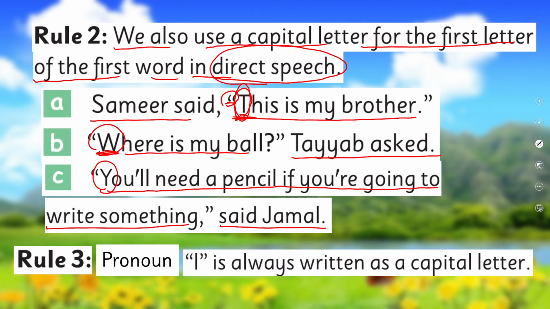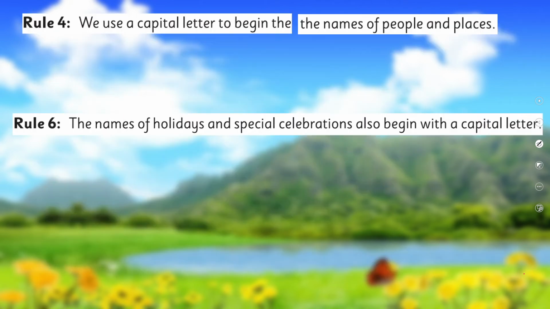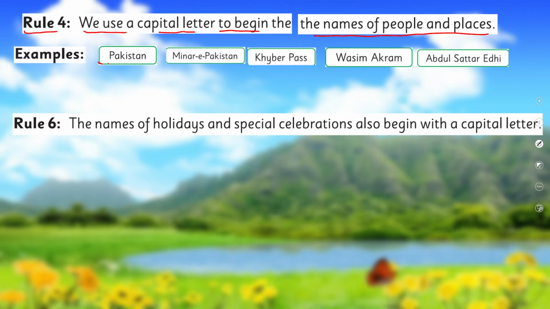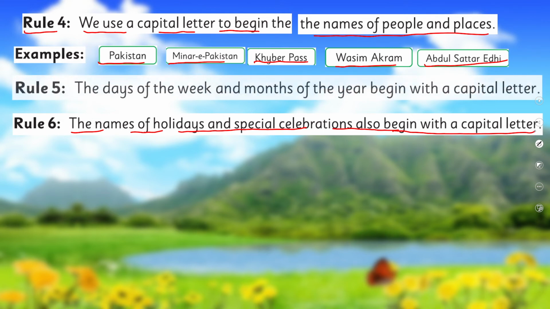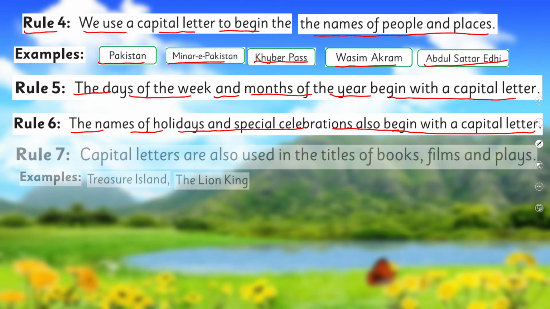Rule 3 is the pronoun I is always written as a capital letter. Rule 4. We use a capital letter to begin the names of people and places. For example, Pakistan, Minar-e-Pakistan, Khyber Pass, Wasim Akram, Abdul Sattar Edhi. The names of holidays and special celebrations also begin with a capital letter. And the days of the week and months of the year begin with a capital letter.